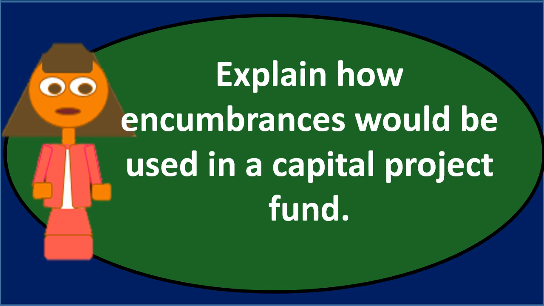When would that happen with regards to a capital project fund? When would we record an encumbrance? Well, when we have a contract. If we have a capital project, we're making a building or a road, we're going to hire someone to do that, a private contractor, and we're going to pay them from the government. Once we hire a contractor to do the work, nothing has really happened yet. They haven't done the work, and we haven't paid them. Therefore, we shouldn't record an expense or an expenditure under an accrual or modified accrual basis, and we won't.